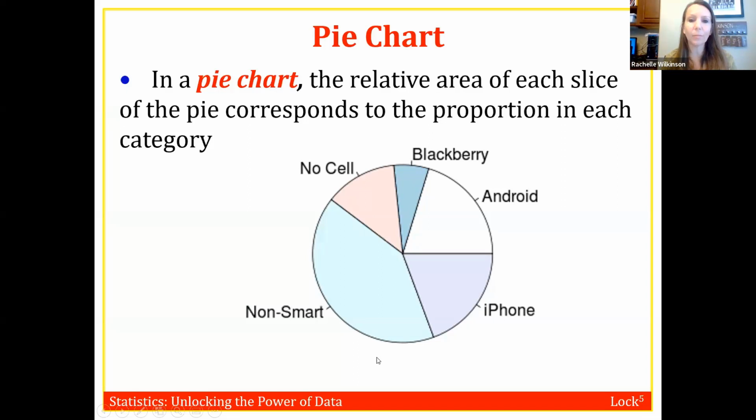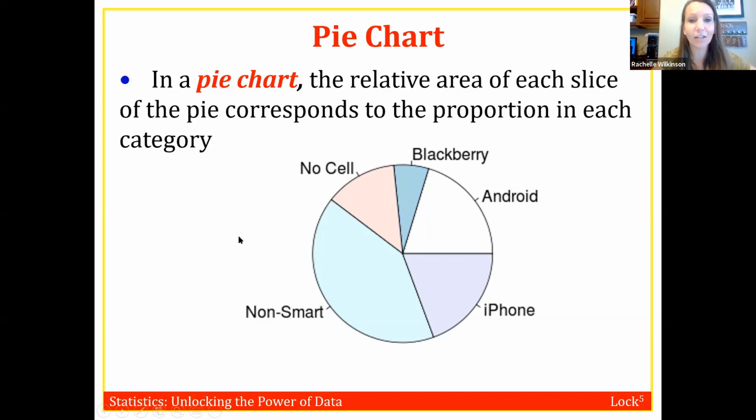The other thing that I don't like about pie charts is that in Excel, you can start making fancy pie charts that are all 3D and they look really cool. People like to do those because they do look cool. But as soon as you turn your pie chart 3D, you're actually distorting the data, because the slice of the pie that's closest to you is going to look bigger than the slice of the pie that is far away. So basically, whatever you want to put emphasis on, put that slice of the pie in the front, because it's going to look bigger than it actually is. And it's going to give people a false impression of your data. I don't like it when people lie with data.